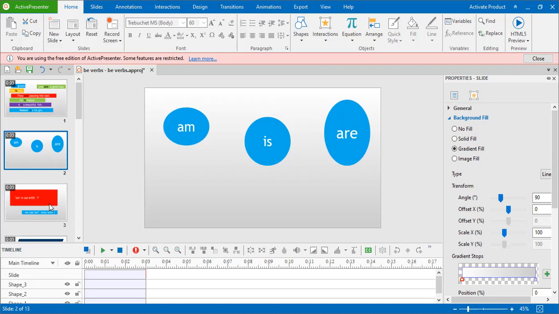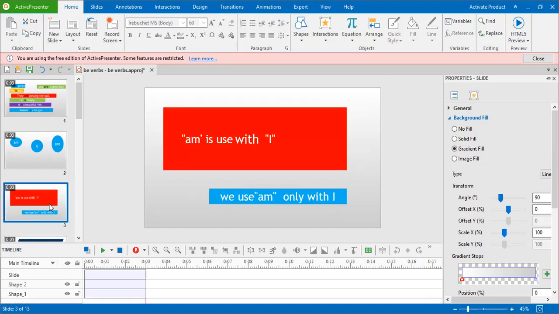Now look. We can move to the next slide. Can you read?